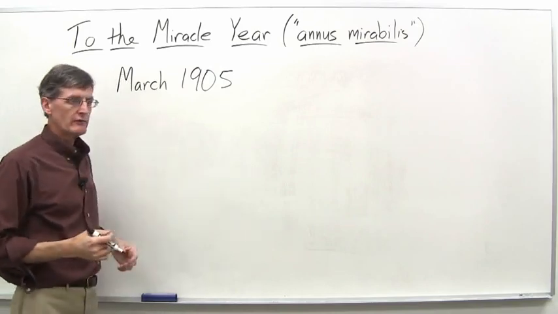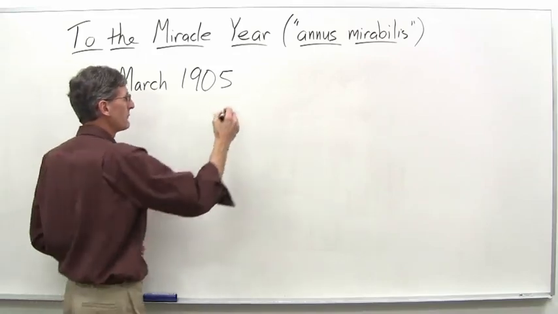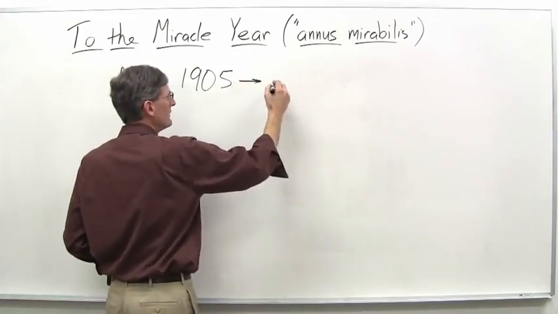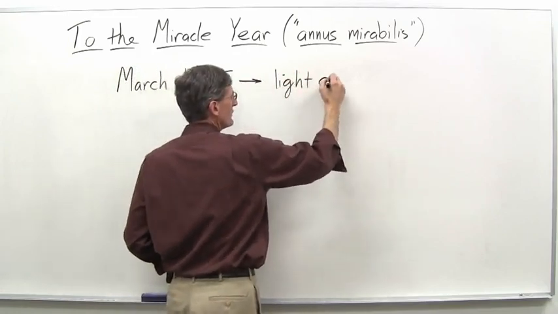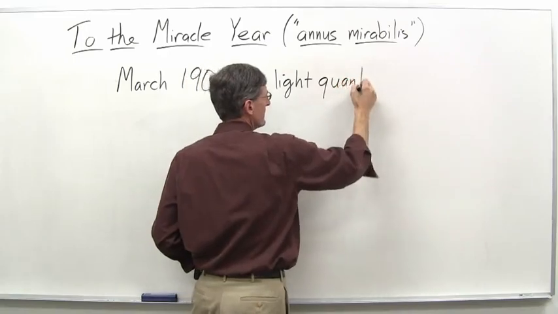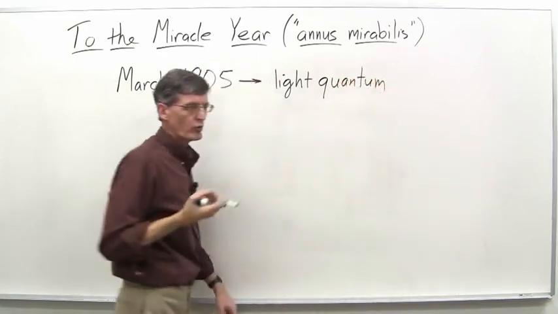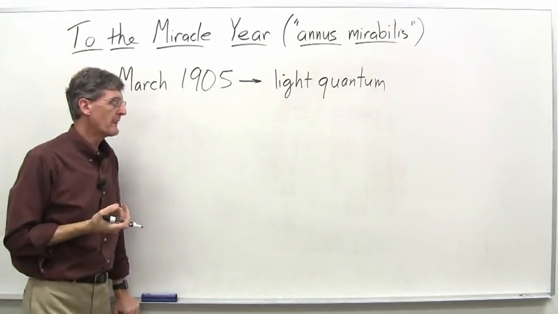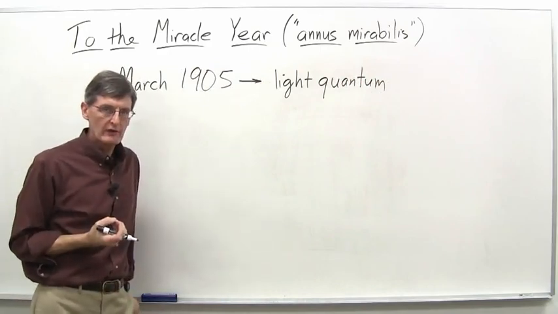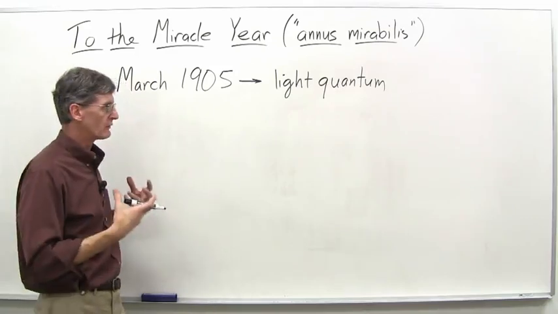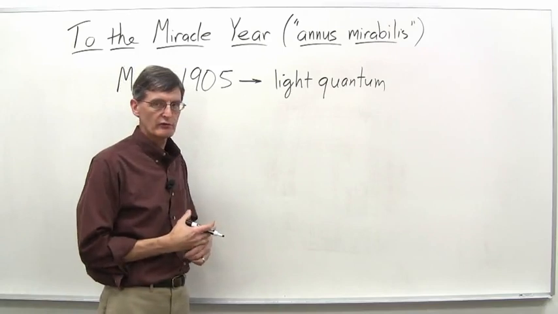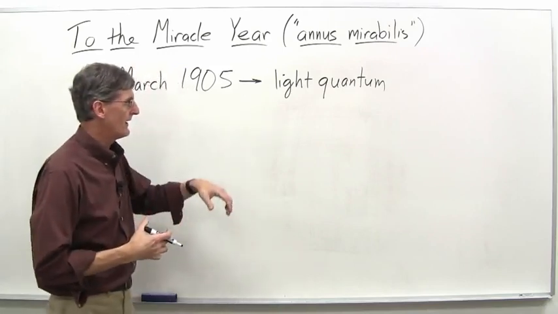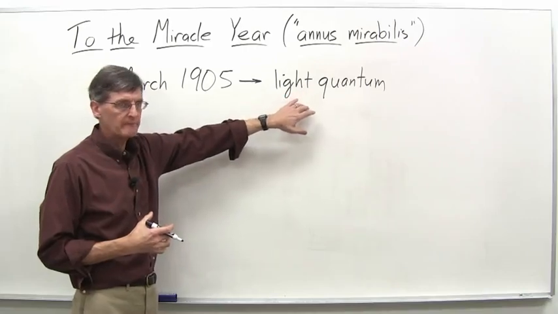But in March 1905, he published a paper that essentially introduced the idea of the light quantum. So this was one of the seminal papers in quantum mechanics. And of course, the theory of quantum mechanics came to dominate much of physics throughout the 20th century. And Einstein was there at the beginning.